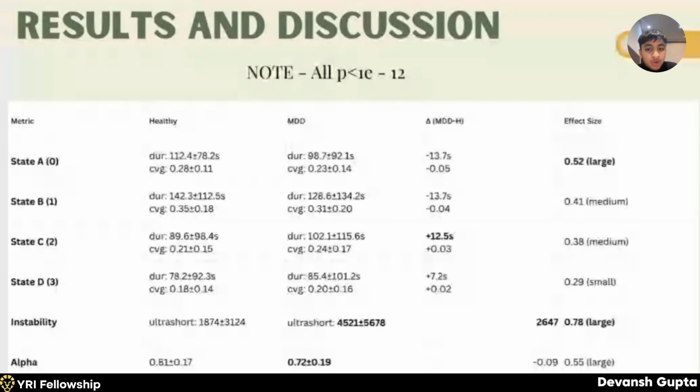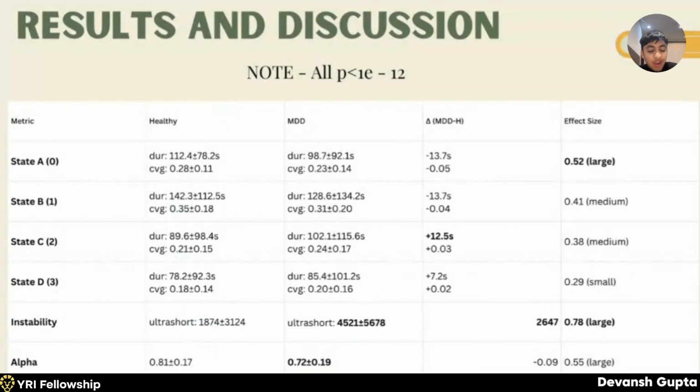Now, healthy controls show 1874 ultra short segments. MDD patients show 4521 ultra short segments. We can see it over here. Now, this is a 2.4-fold increase with a large effect size. So this is the strongest indicator of temporal fragmentation.